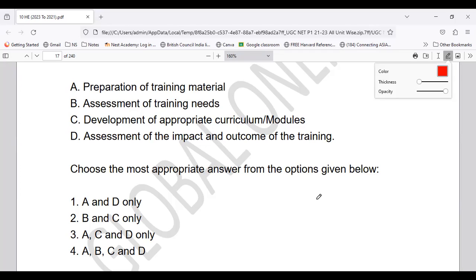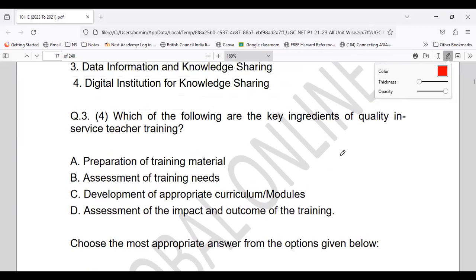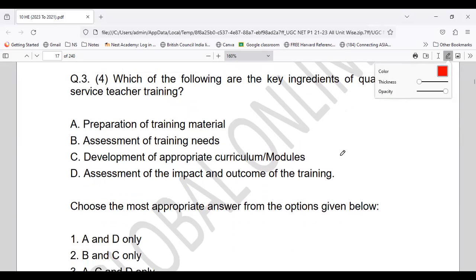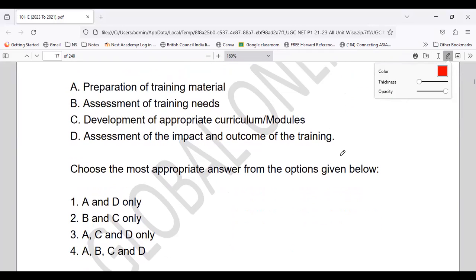So coming to question number 3, the right option is all the 4. When we talk about the quality ingredients for in-service teacher training, it includes all: preparation of training material, training needs, development of curriculum, and assessment of impact and outcome of training. So all 4 of them result in the quality ingredients for the training, right? Coming to the next question, everyone.